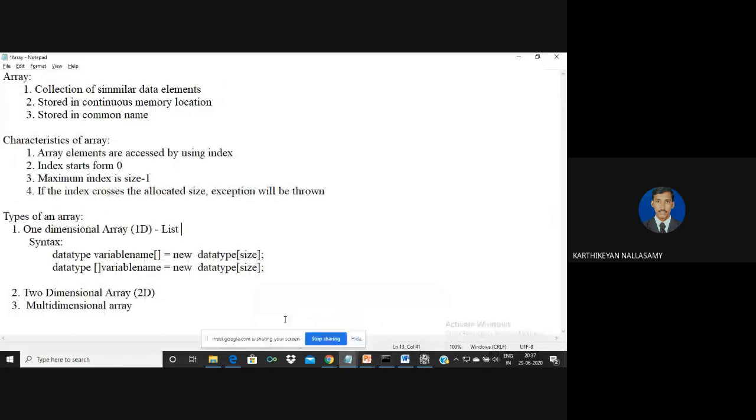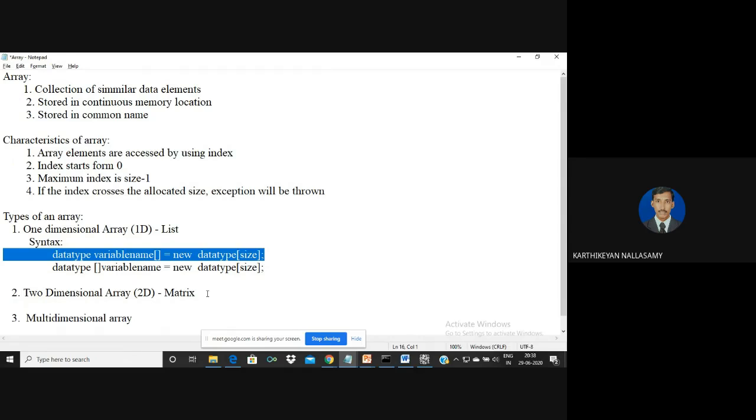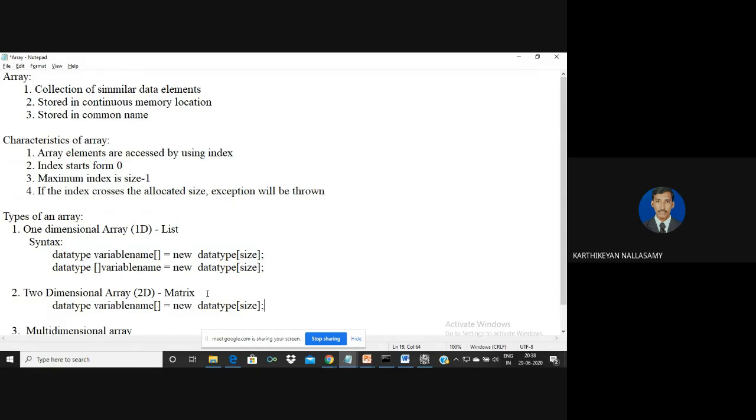So next one is a two-dimensional array. It means we have two square brackets. This we call a matrix representation. Normally the syntax is the same: the data type, the variable name, then the row size and column size. Because it is a matrix, we call it row size and column size.